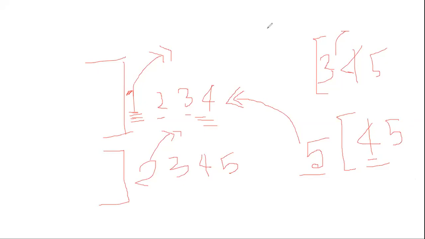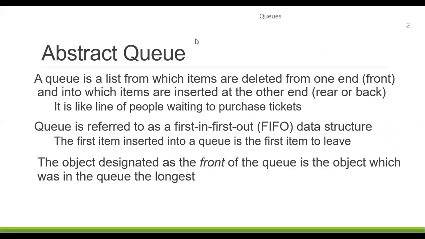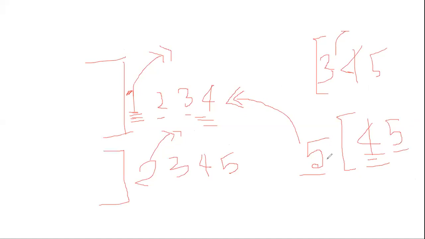The object at the front of the queue is the object which has been in the queue the longest. Out of 4 and 5, which one has been here longest? We can obviously say that 4 has been here for the longest amount of time. 4 came before 5. This is the significance of that line.